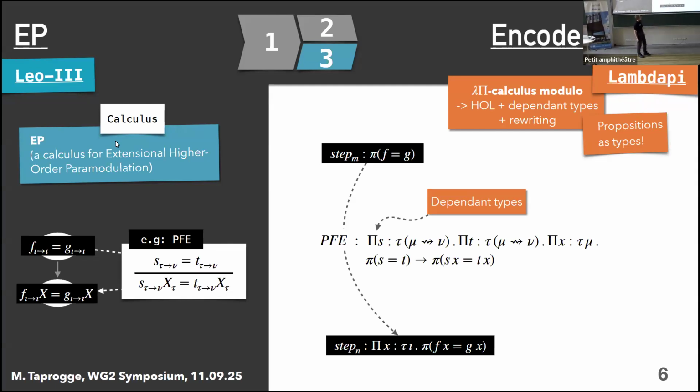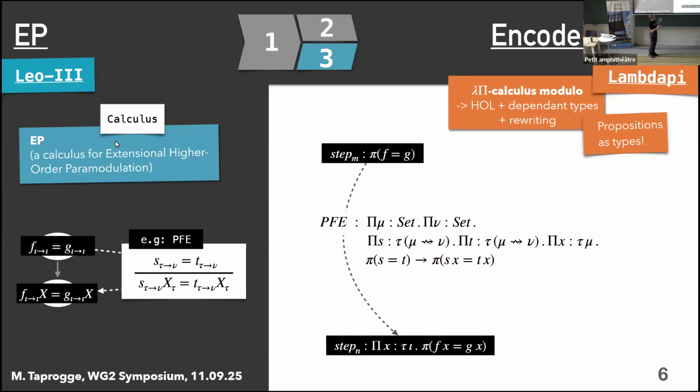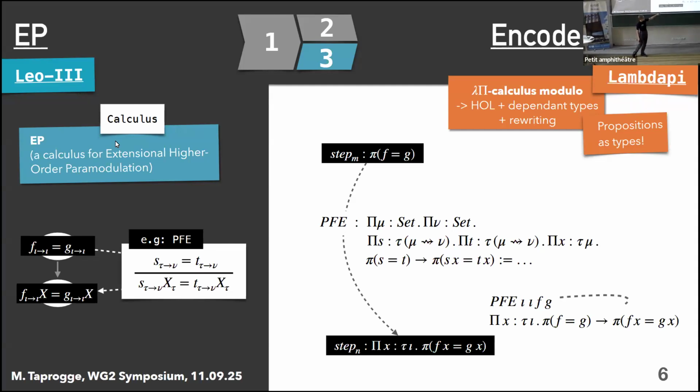And of course, we also want this to hold for any arbitrary object level types. So we can basically add another layer of dependent typing, which allows us to instantiate our rule with our object level types. And in this concrete case, for instance, we can instantiate this rule PFE with iota, iota, f, and g. And then this results in a function that's for any x maps f equals g to fx equals gx.